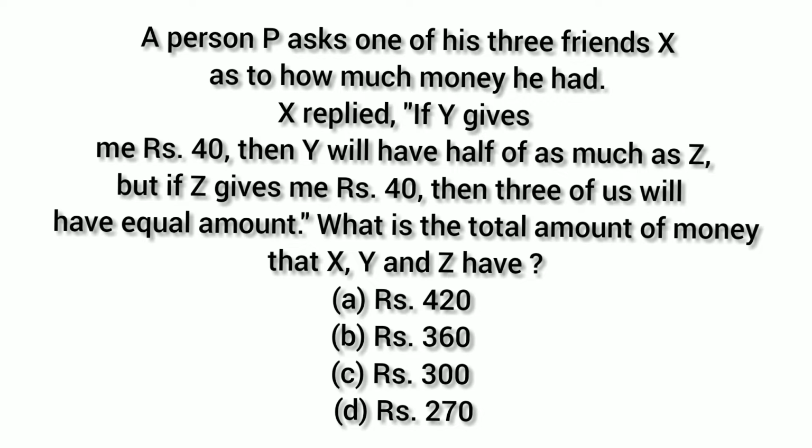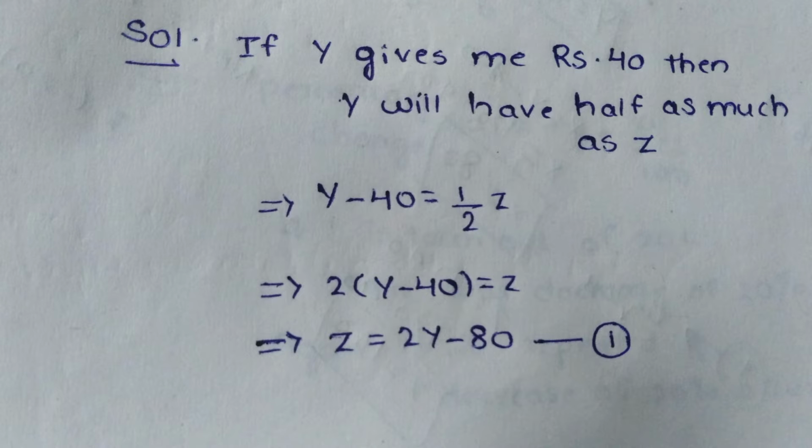And now the solution for this question is, first thing we are going to do is we will find out the equation for each and every clause. That is, if Y gives me rupees 40, then Y will have half as much as Z. That is, Y minus 40 is equal to 1 by 2 into Z.